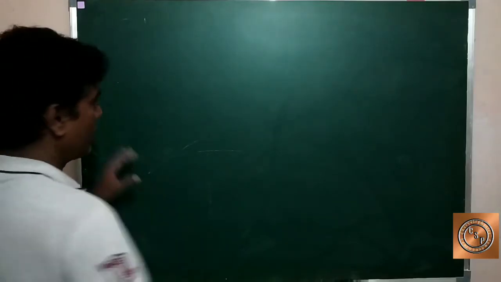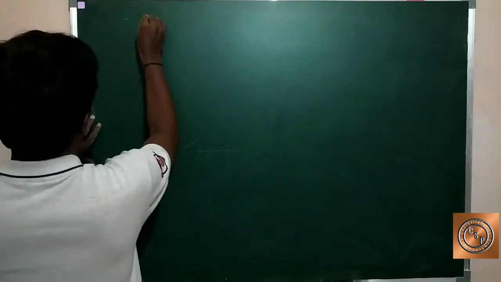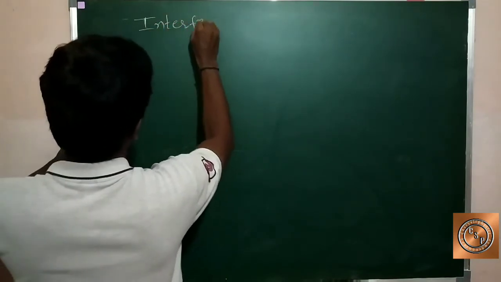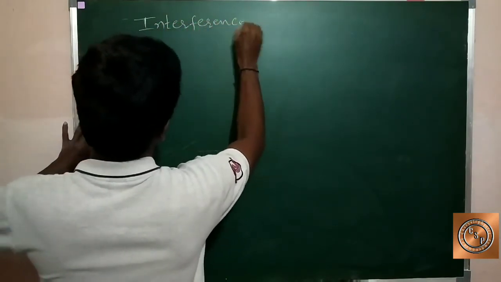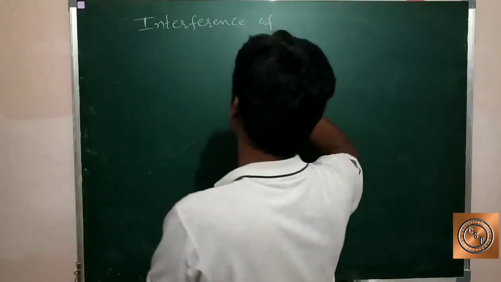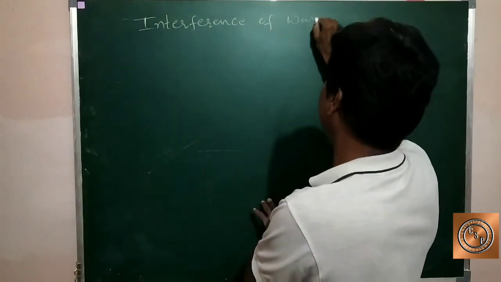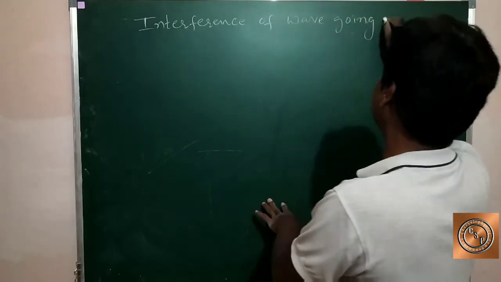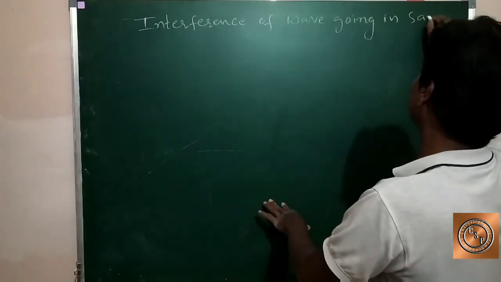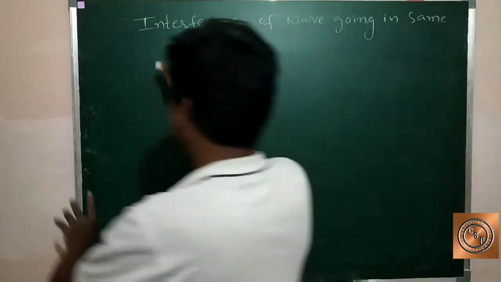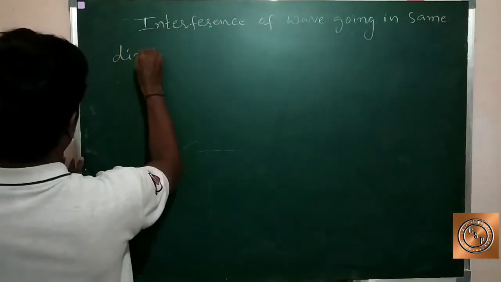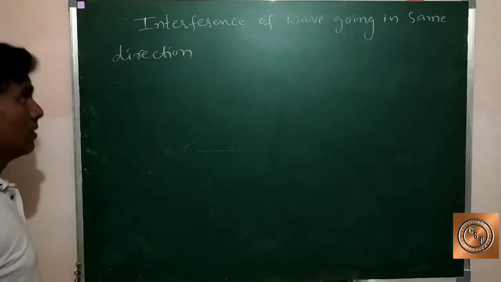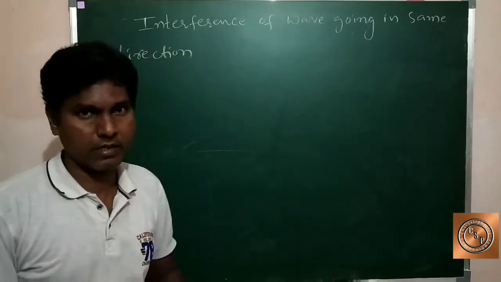So the next topic is interference of waves going in the same direction. What is interference?